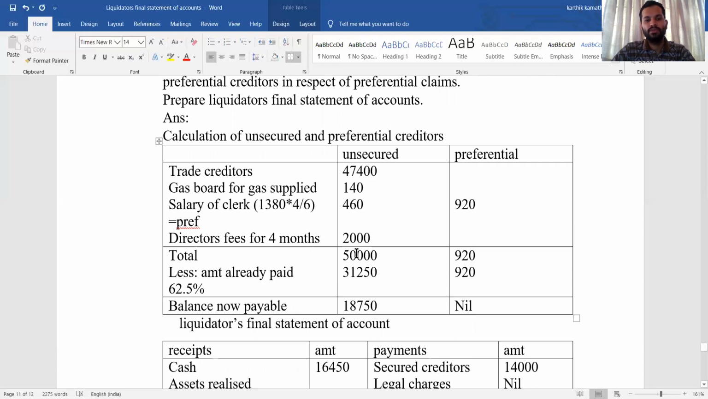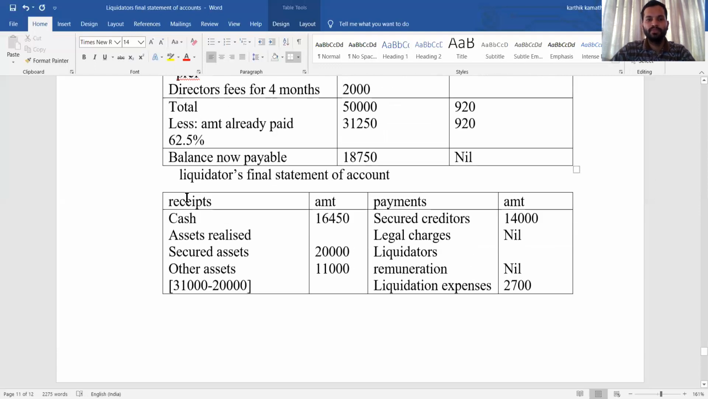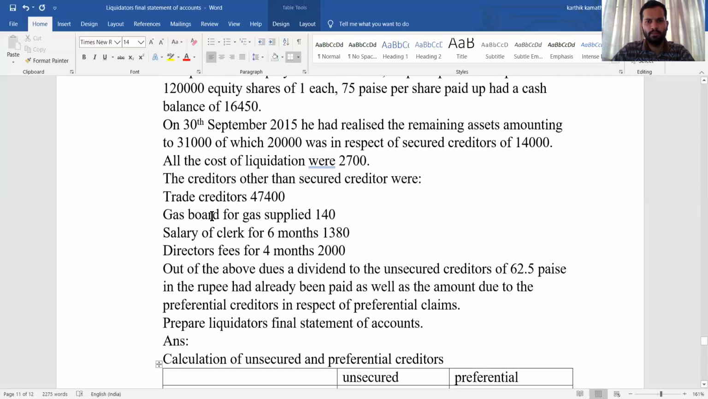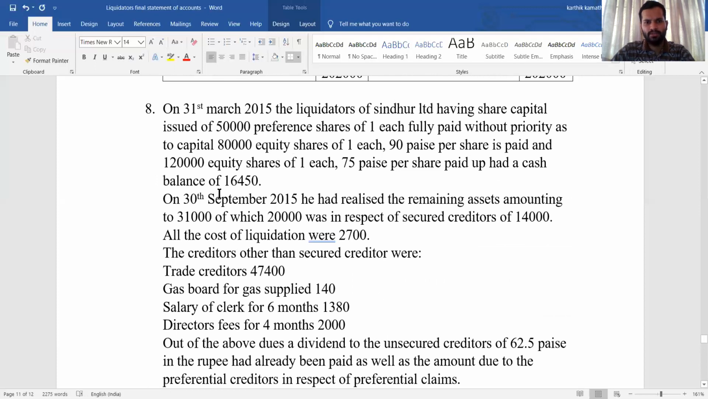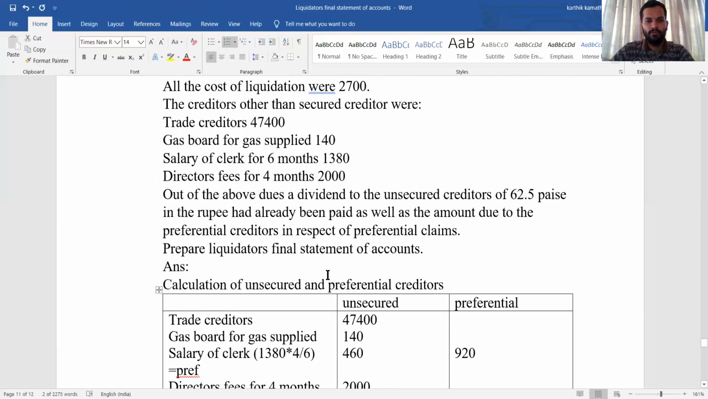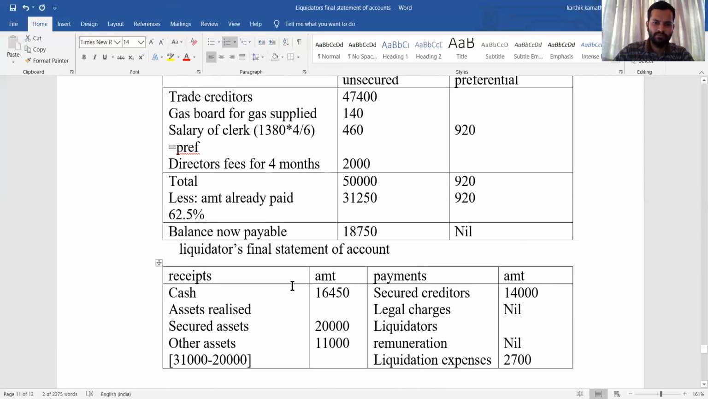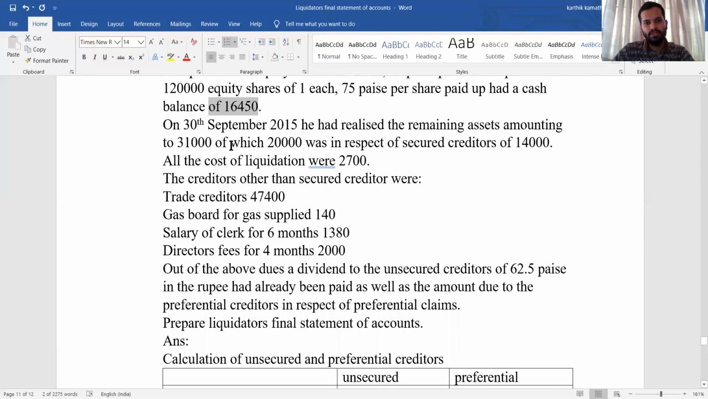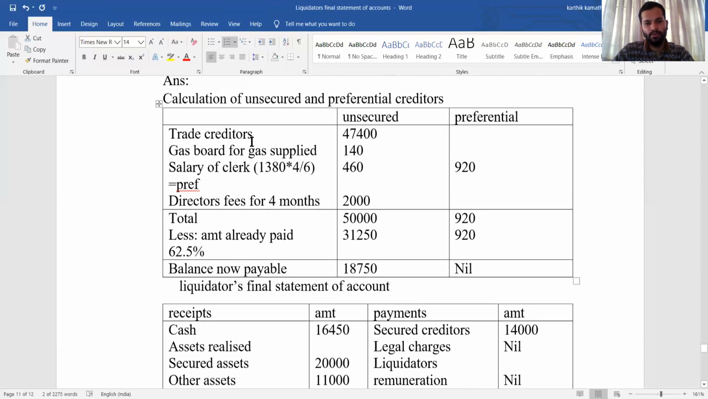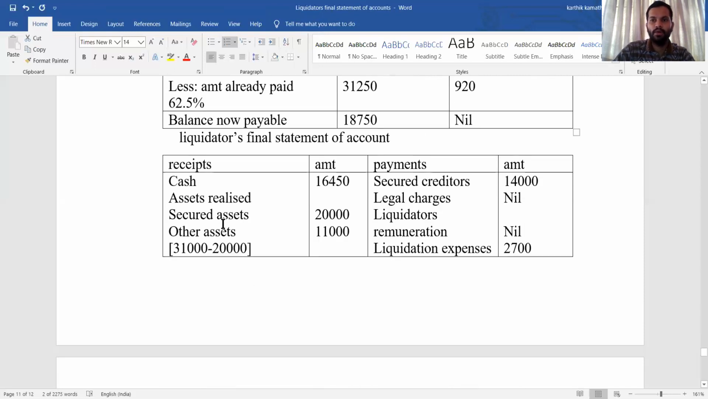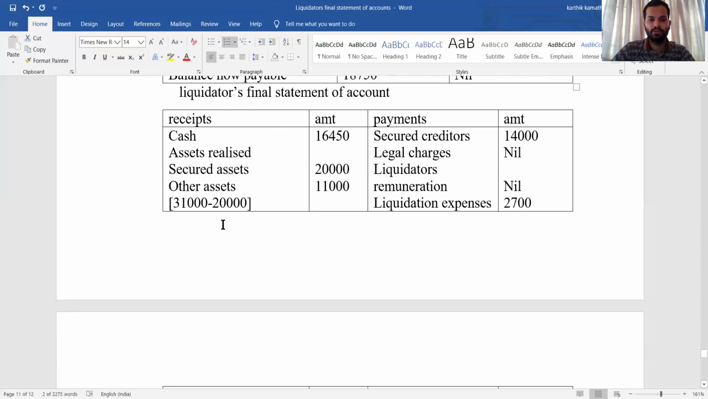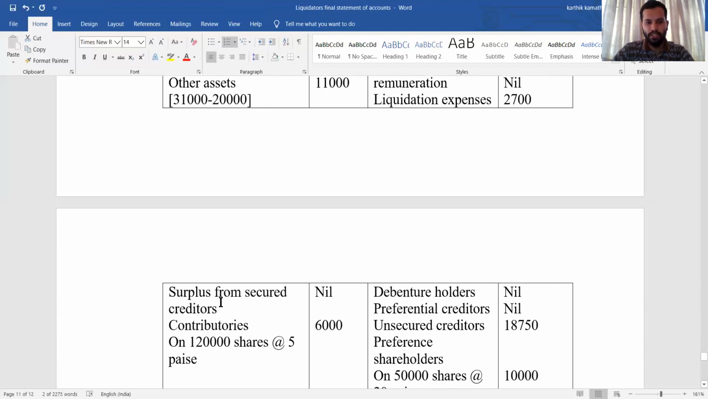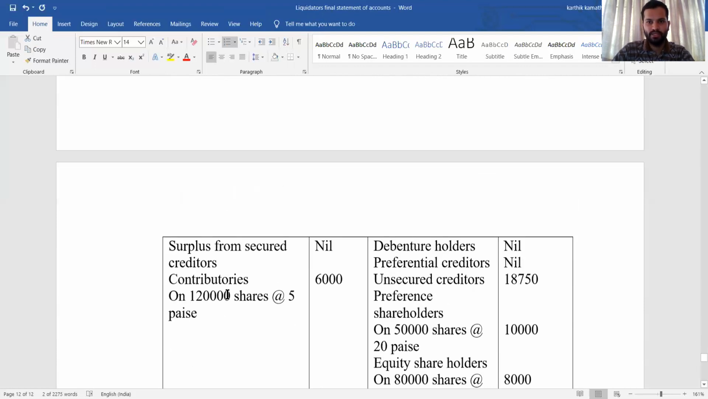So now after this you need to prepare the liquidator's final statement of account. On the receipt side, the first entry is cash, which is given in the problem: the cash balance of 16,450. Assets realized: the total asset is 31,000, out of which 20,000 is secured asset. So separately you need to write secured asset 20,000. Now how to calculate other asset? Total asset minus secured asset, 31,000 minus 20,000, that is 11,000. Surplus from secured creditor, no information, nil. Contributory we will see later after the adjustment.